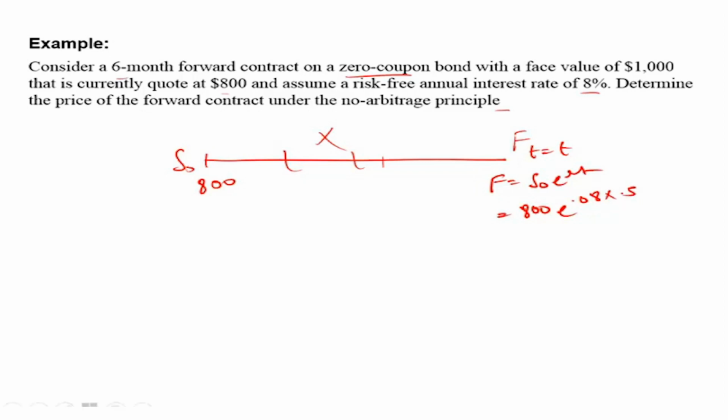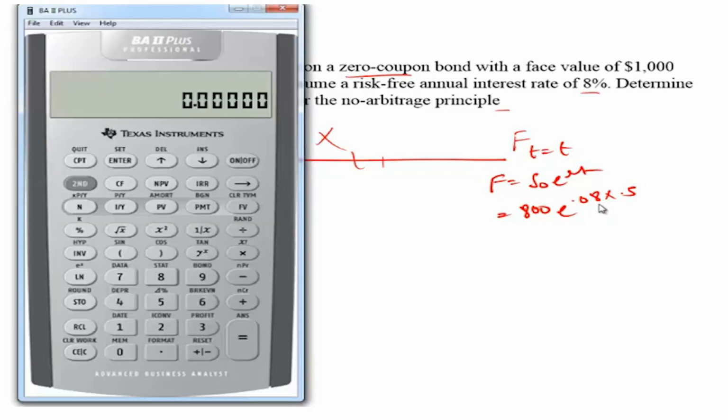Please take out your calculators and see how this calculation is done. So we need to compute e raised to power 0.08 into 0.5 into 800. So we will first press 0.08 multiplied by 0.5. Store it in the memory register 1 in case you need it in the future. And then I want to raise this to the power of e. So press the button second and press ln. Above ln you see e to the power x. By pressing second, that's what you're accessing.